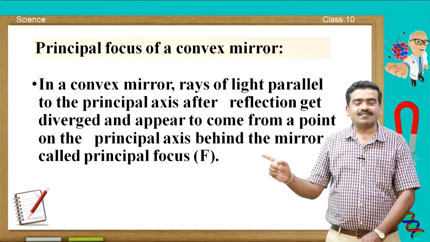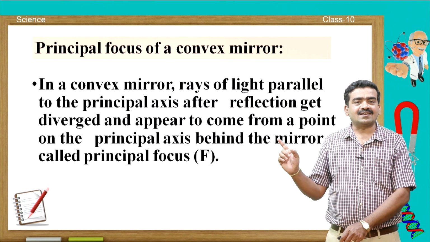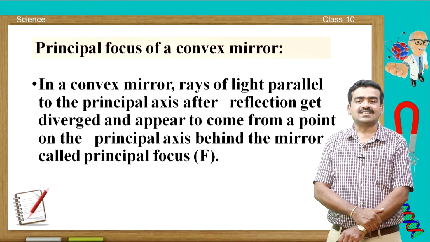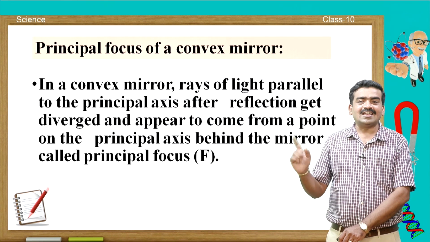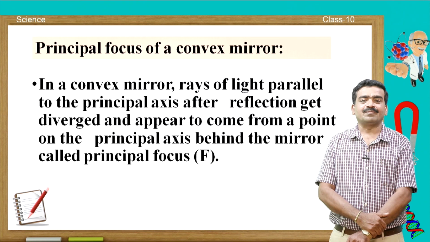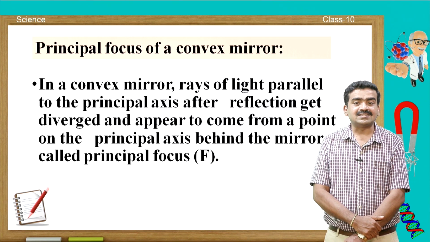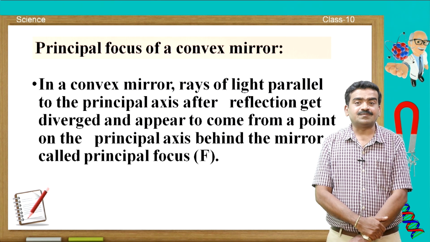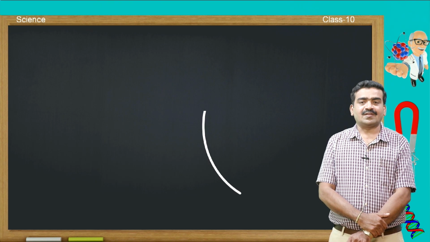Principal focus of a convex mirror: in a convex mirror, rays of light parallel to the principal axis after reflection get diverged and appear to come from a point on the principal axis behind the mirror, which is called the principal focus of the convex mirror. And you can see the focal length of the convex mirror is going to be calculated.